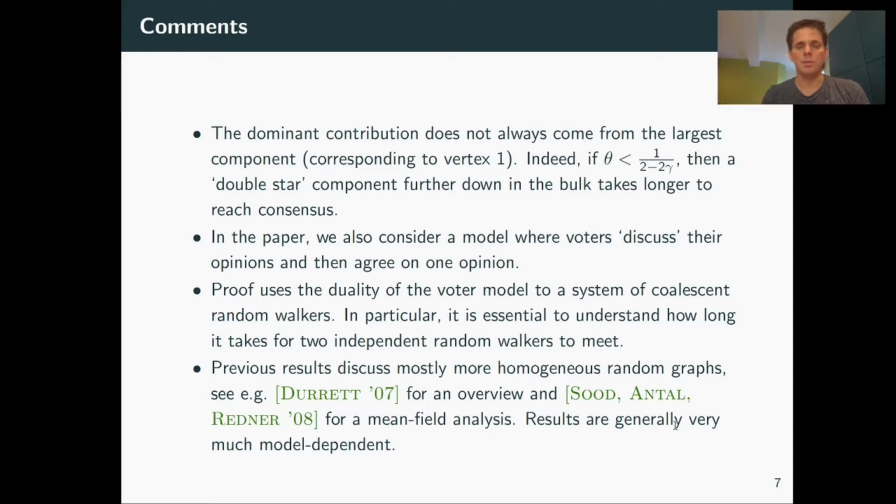There's also a paper by Sood, Antal, and Redner who look at a mean field analysis of this question. But just to emphasize, our model is sort of a fixed random graph, and then we look at the dynamics. That's very different from a mean field analysis, and you don't get the same answers, especially for these subcritical inhomogeneous random graphs, at least not in all cases. Also, general results for random walkers and random graphs are very much model dependent, so you can't just pull out these standard techniques. You really have to work with your model.